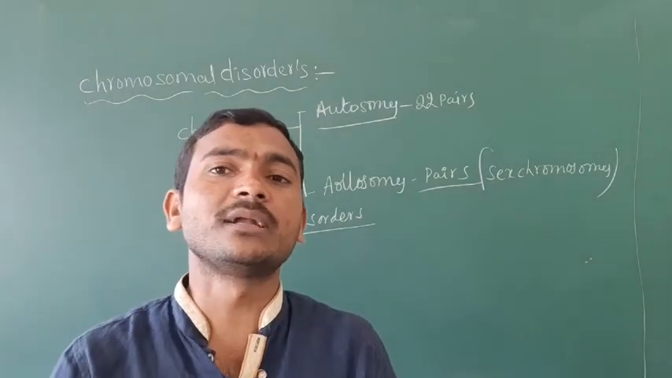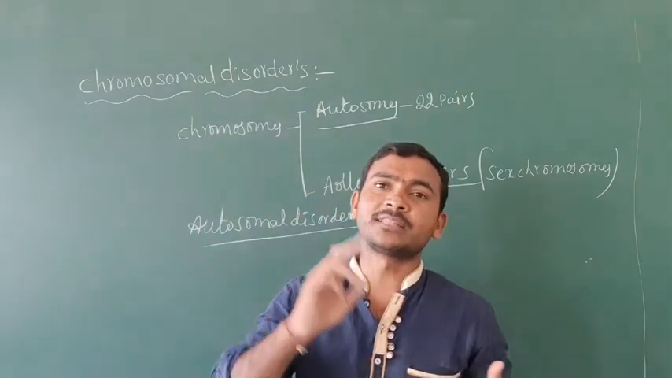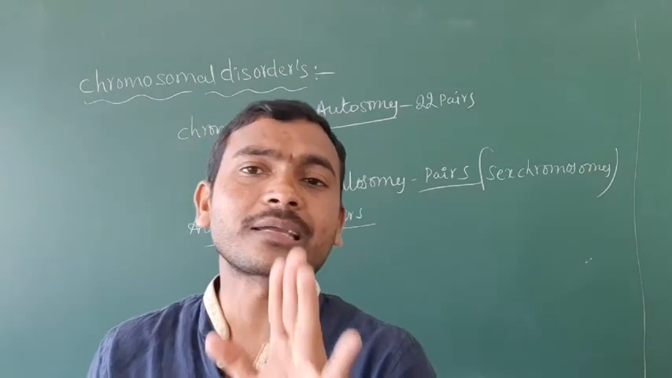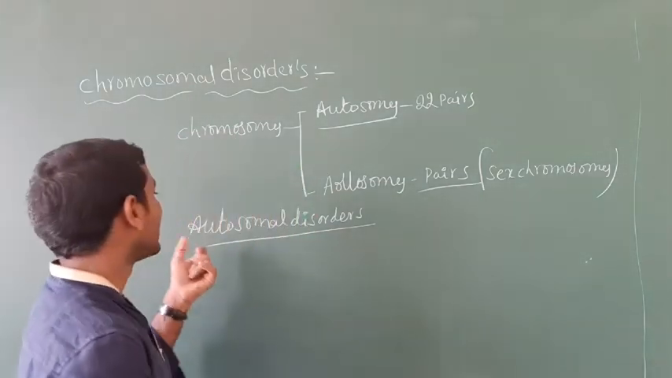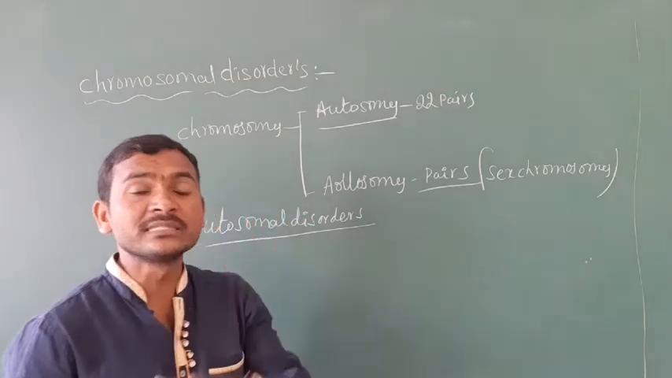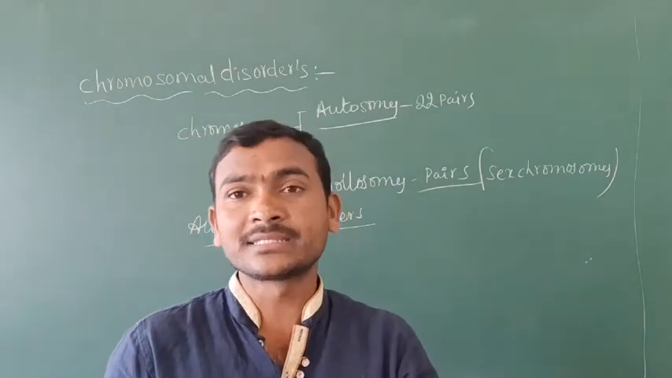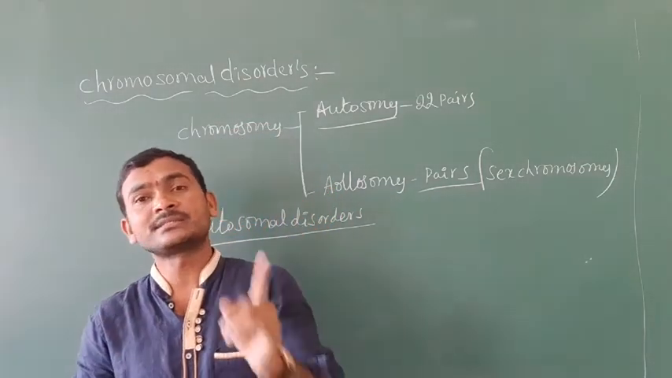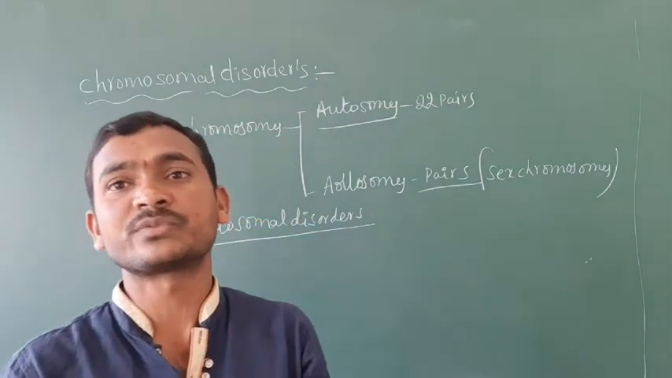In these autosomal disorders, we observe the same type of characters in both males and females. A character that is regulated in both male and female is called an autosomal character. It is the same in male and female, because it is regulated by the autosomes.